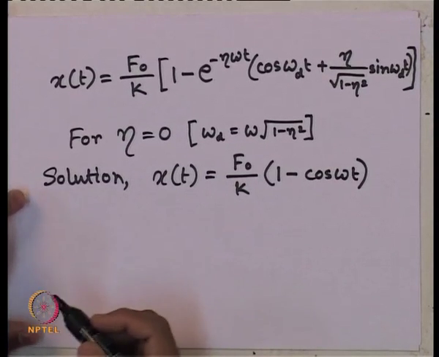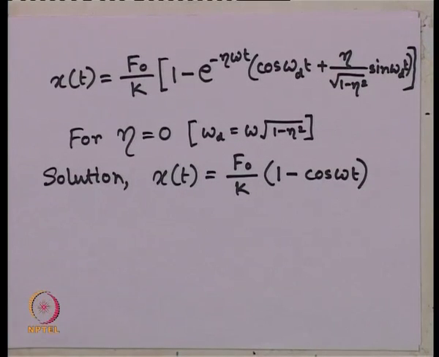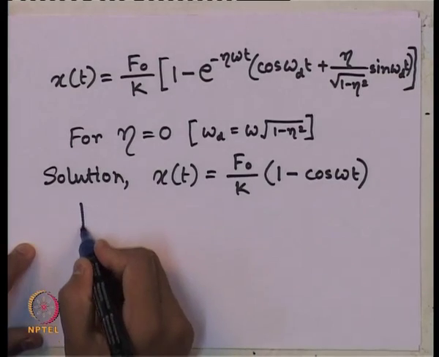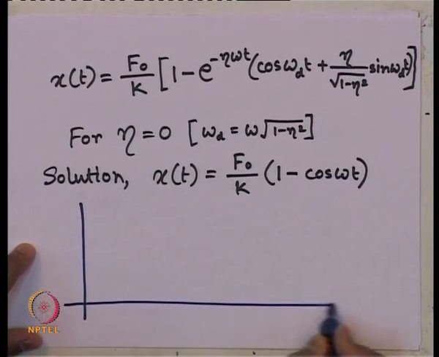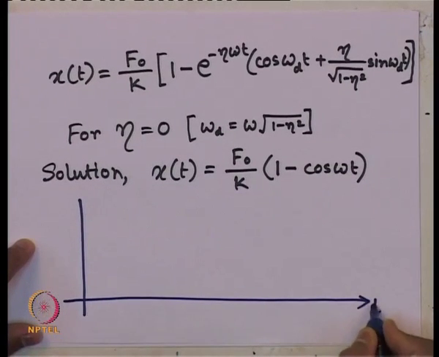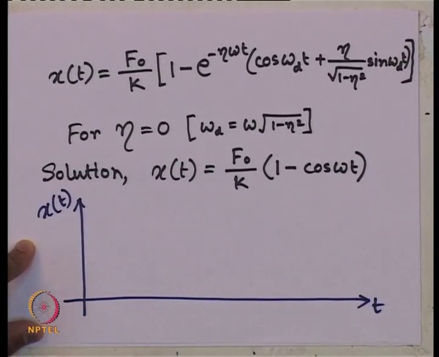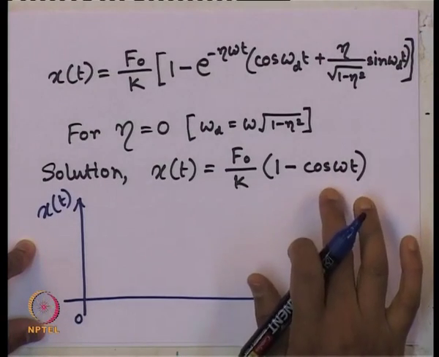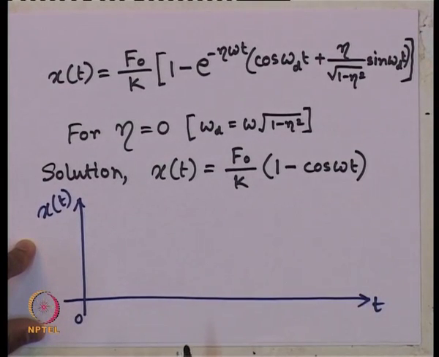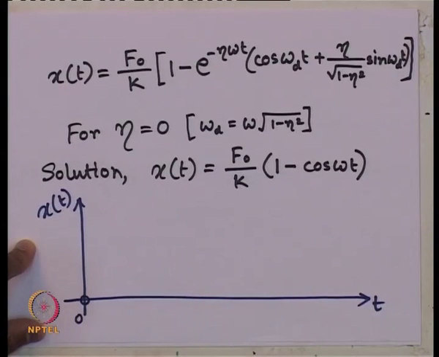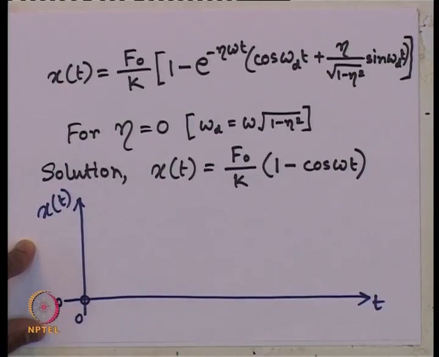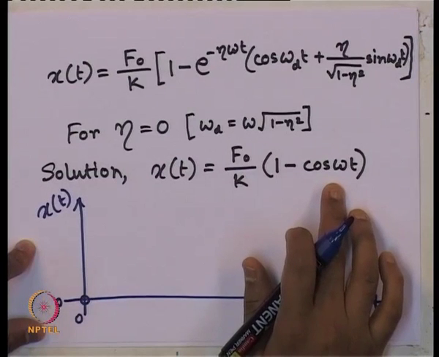And if we want to plot the response with respect to time, how should it look like? We are plotting the total response x of t with respect to time t. When t equals 0, where should it start? The cosine term is 1, so the value is 0. So, it should start from this point 0, 0. Okay. Let us see the variation of 1 minus cosine omega t, how it should vary.